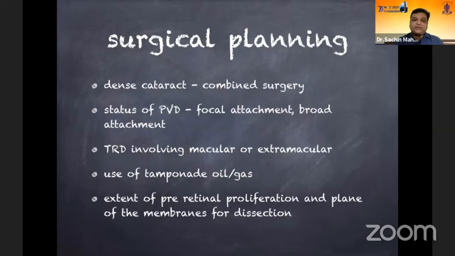intraocular tamponades. If there is a combined detachment, definitely you would like to use an oil, or if there is just a TRD in the posterior pole with a focal attachment, a gas would do. Or if you are anticipating a break during the membrane dissection with the extent of preretinal proliferation, you can understand where the PVD is occurring and where you can get the plane for your membrane dissection.